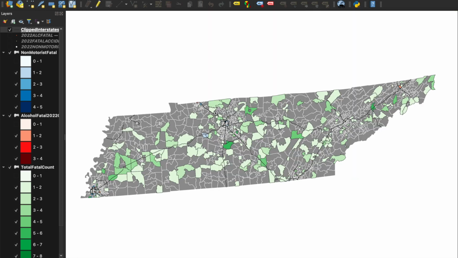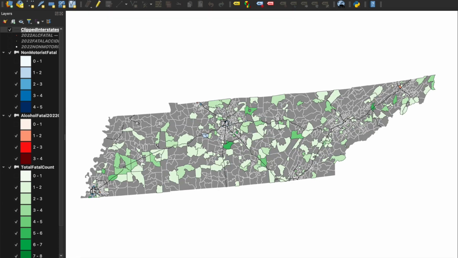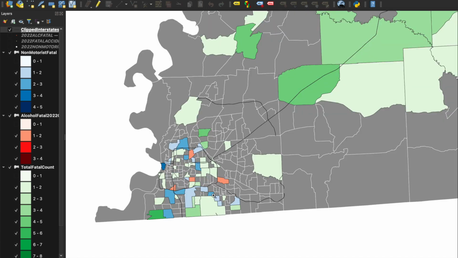And Nashville, it had quite a bit as well, but it just does not seem nearly as bad as Memphis. So from my findings, it's just obvious that there is something different about this area. Maybe the speed limit is higher, or it could be anything. And I guess that's something to figure out in the later projects, what is going on, what makes this area so different.